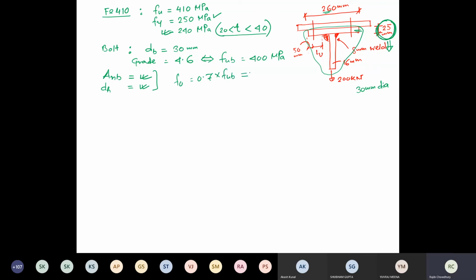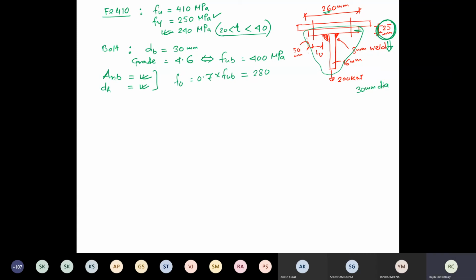First write down the formulas that are required and calculate all the required quantities, because then the calculation process becomes much clearer. So it becomes 280 MPa. Now let's consider that it is a non-pretensioned bolt.